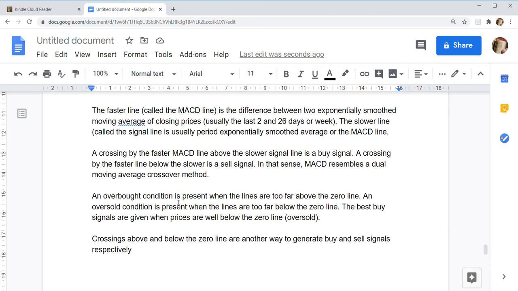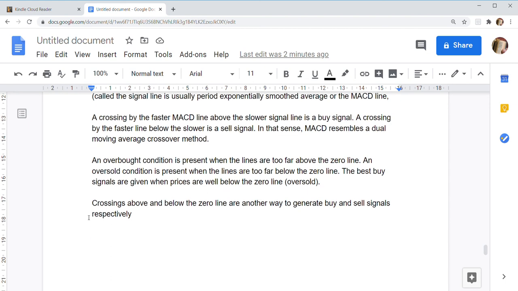An overbought condition is present when lines are too far above the zero line. An oversold condition is present when lines are too far below the zero line. The best buy signals are given when prices are well below the zero line. Crossing above and below the zero line are another way to generate buy and sell signals respectively.